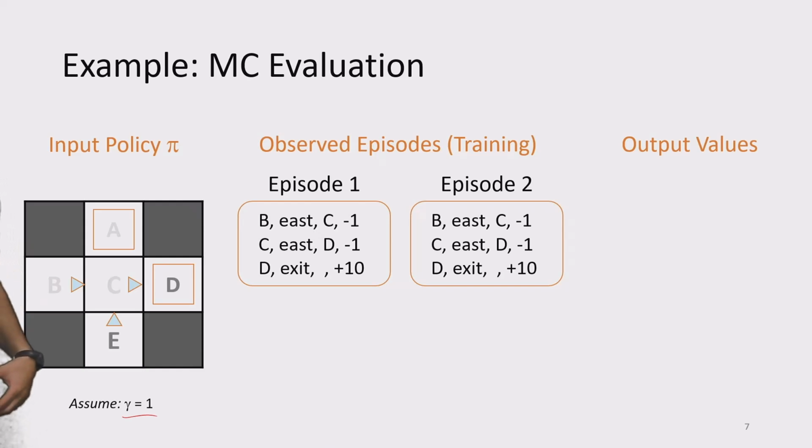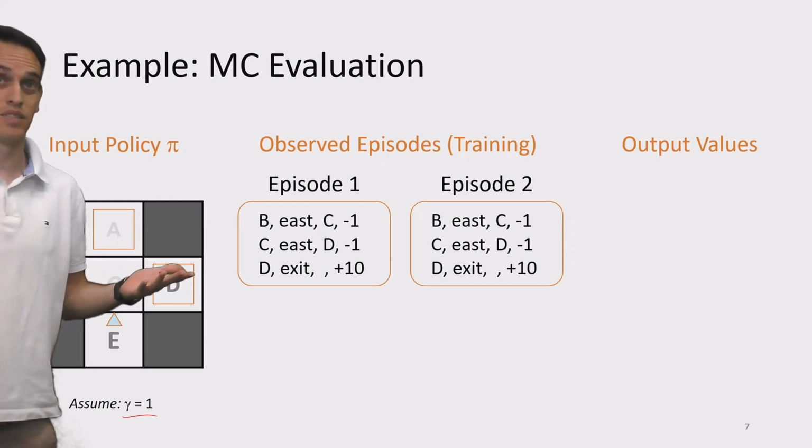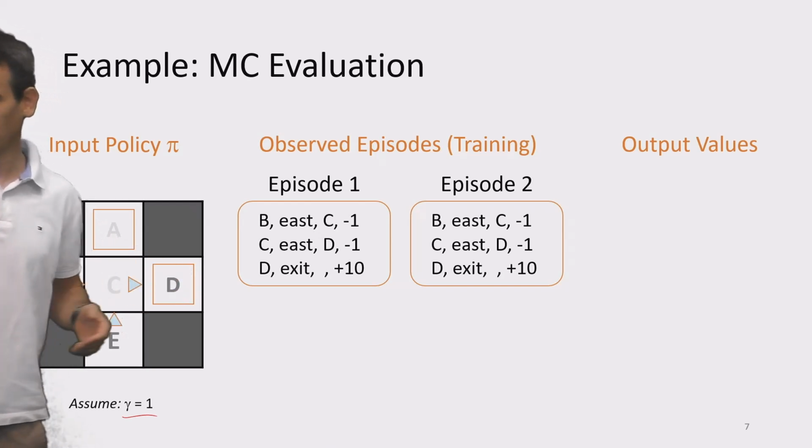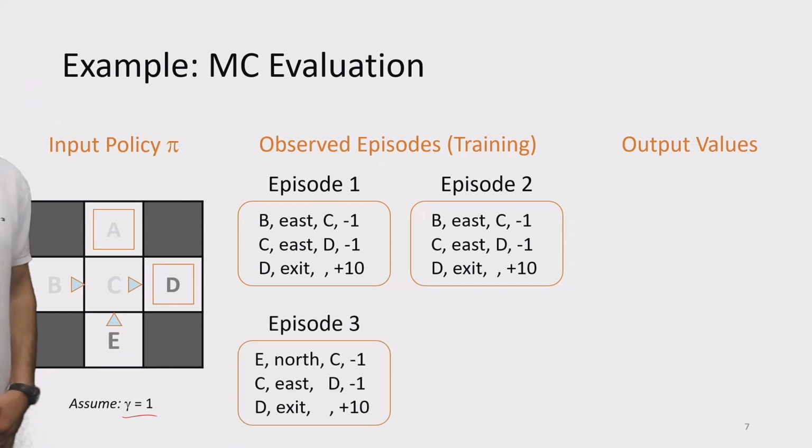So let's say that in episode number 2, again, we started at state B, performed action east, arrived at state C, and observed -1. From state C, oh, it's exactly the same, right? Okay, so episode 2 is exactly the same as episode 1, but still it doesn't mean that this is what's always going to happen. So let's continue.